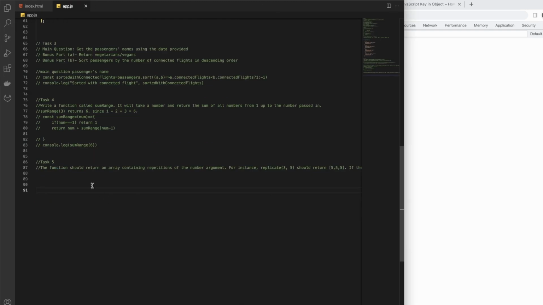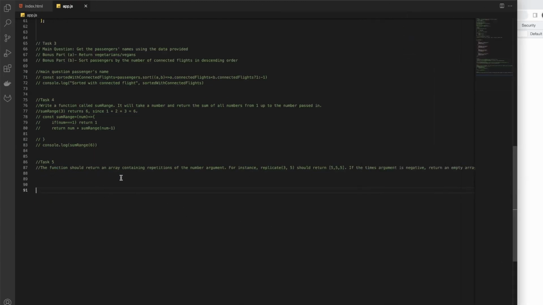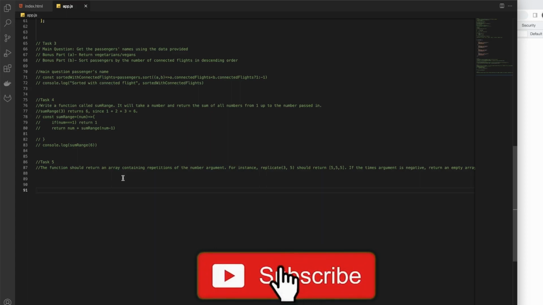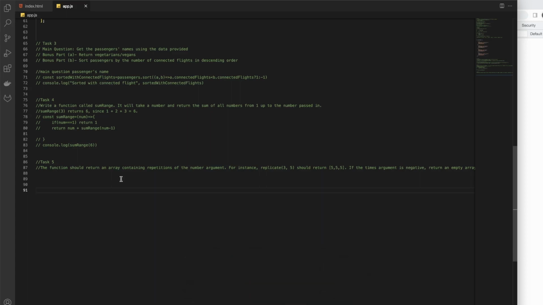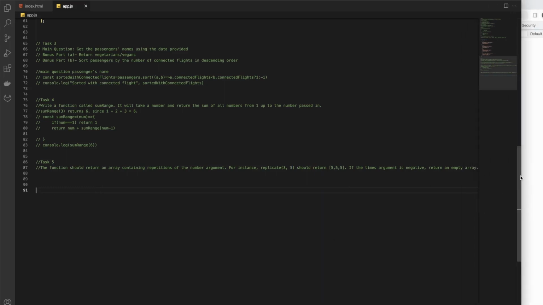Okay, so the last one is also recursion. The function should return an array containing the repetition of the number argument. For instance, if we replicate 3, 5, it should be 5. The first argument is how many times we want to repeat, and the second one is which number we want to repeat. So there should be an example, replicate 3, 5.